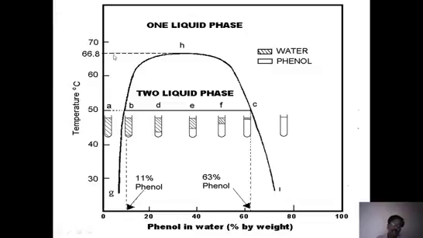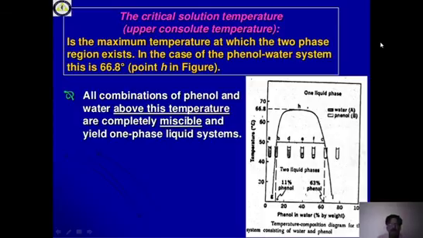But if you raise the temperature up to 66.8 degrees centigrade, that is the critical temperature, the upper critical solution temperature. Above this temperature, whatever the proportion, you find only one liquid; that is completely miscible, water and phenol, whatever the ratio they are in. The composition has nothing to do with it. So above 66.8 degrees, it will be a uniform layer, only a single phase.